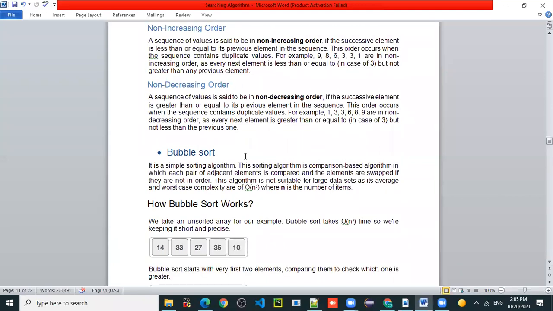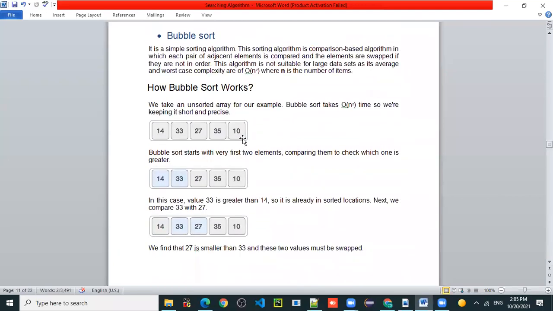Now we'll start with the first algorithm, bubble sort. We'll complete the theoretical part of bubble sort first, and after that we'll start. Bubble sort is a simple sorting algorithm. It uses comparison between two elements, so we call it a comparison-based algorithm.